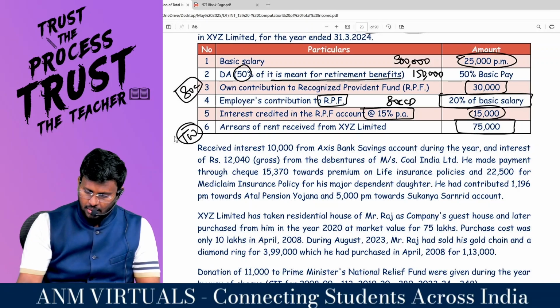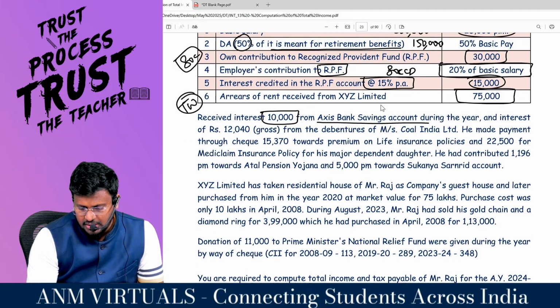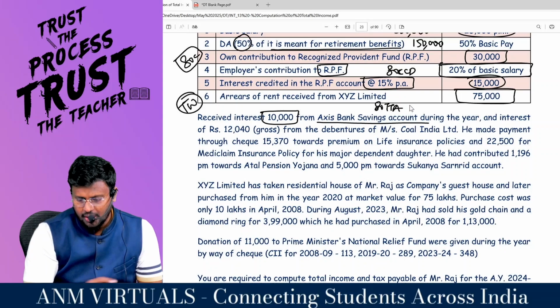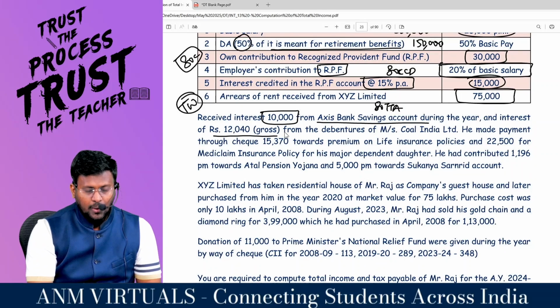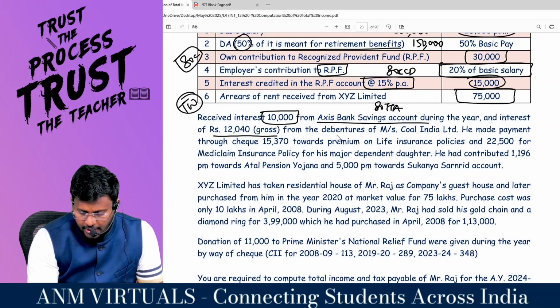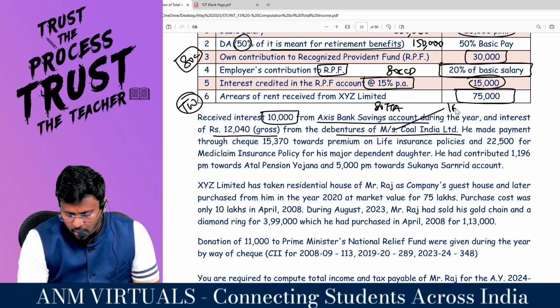Income from interest: received 10,000 from Axis Bank savings account. You are entitled to claim deduction under 80TTA during the year. And interest of 12,040 gross from debentures of Coal India Limited. This will be taxable under IFOS. Are you all really with me?